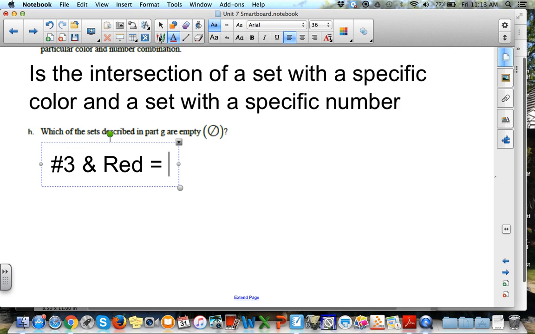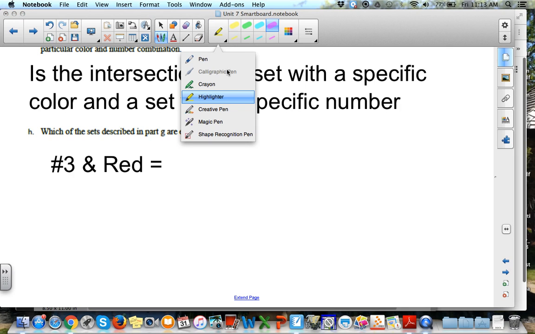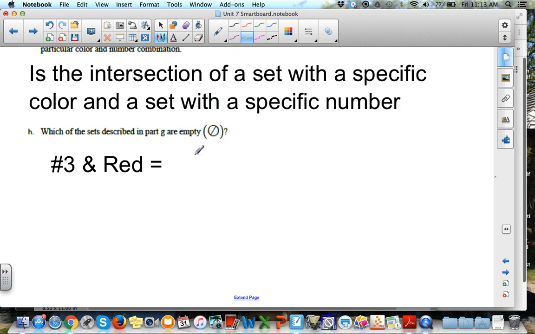And I'm going to have to draw that out with my marker because I don't have that symbol. But a number 3 and a red, that set is going to be empty because we didn't have that.